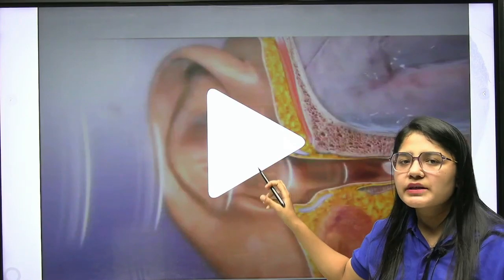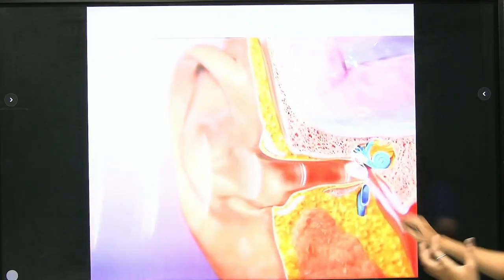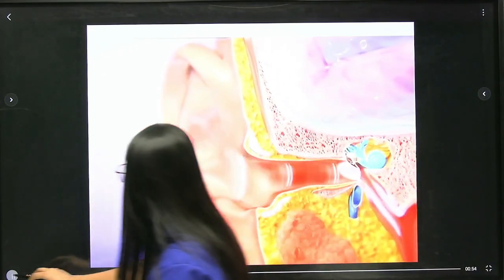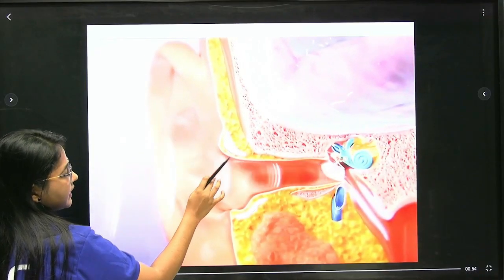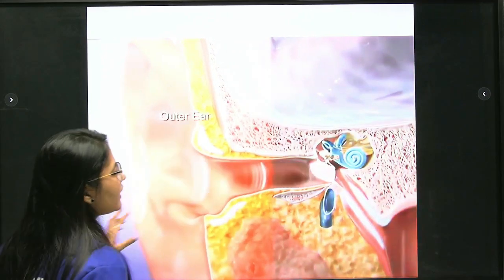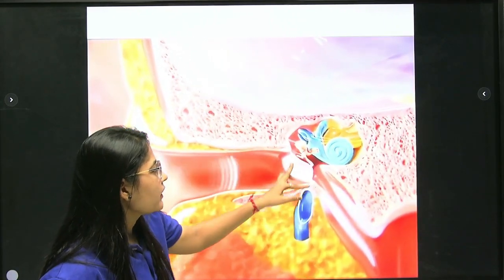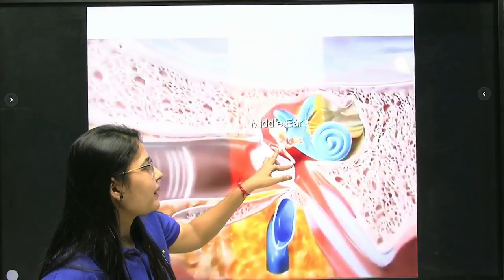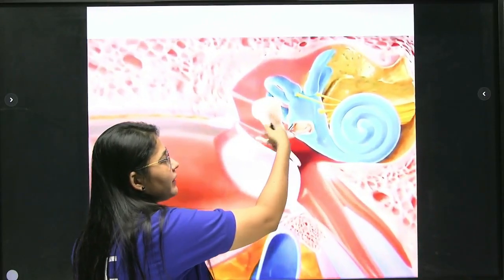So look closely, I will explain to you in a deep manner. See, these are your vibrations. Clear? They are traveling from your pinna to your ear canal. They are hitting your eardrum. Next, your ear ossicles are amplifying the sound by beating each other. They are used to amplify the sound.